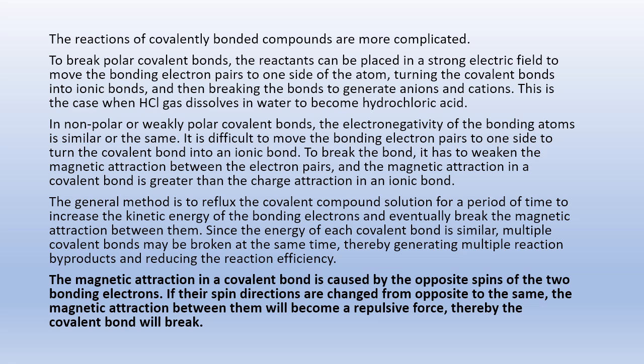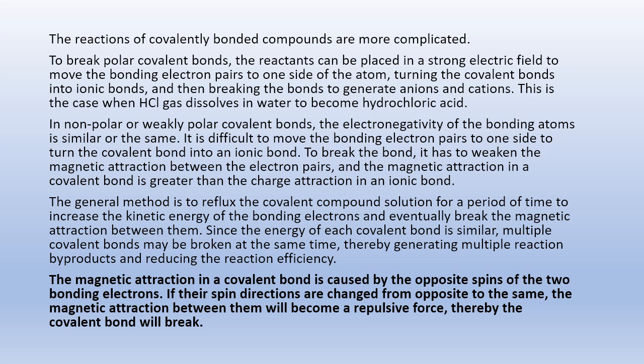The general method is to reflux the covalent compound solution for a period of time, to increase the kinetic energy of the bonding electrons and eventually break the magnetic attraction between them. Since the energy of each covalent bond is similar, multiple covalent bonds may be broken at the same time, thereby generating multiple reaction byproducts and reducing the reaction efficiency.